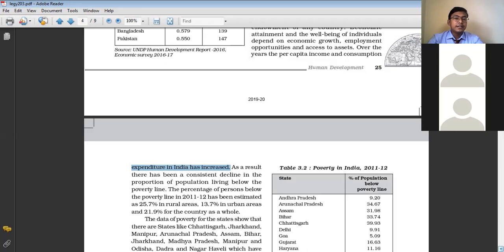But now, with the increase in per capita income, people, apart from meeting their daily needs in terms of food, have some surplus money in their hand, which they can use for purchasing other commodities and goods. This means the expenditure on consuming goods has increased in our country, which reflects that the living standard of the people of India is increasing. Now you can see almost every household has at least a motorcycle.